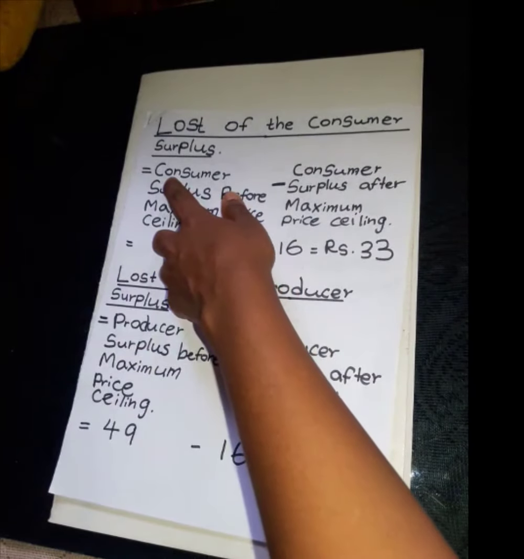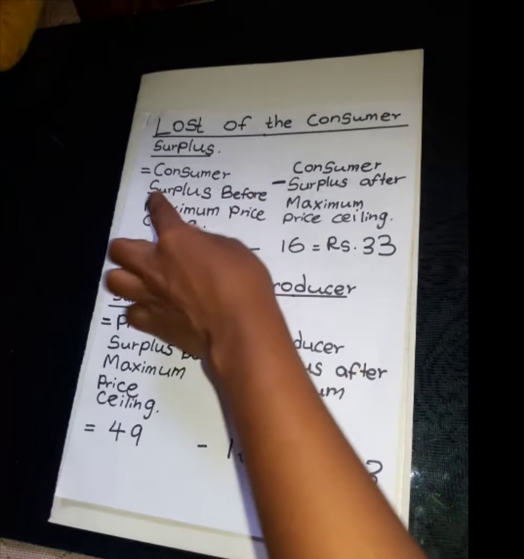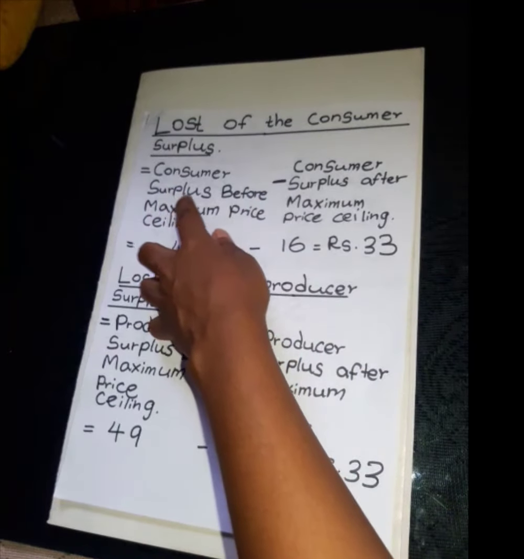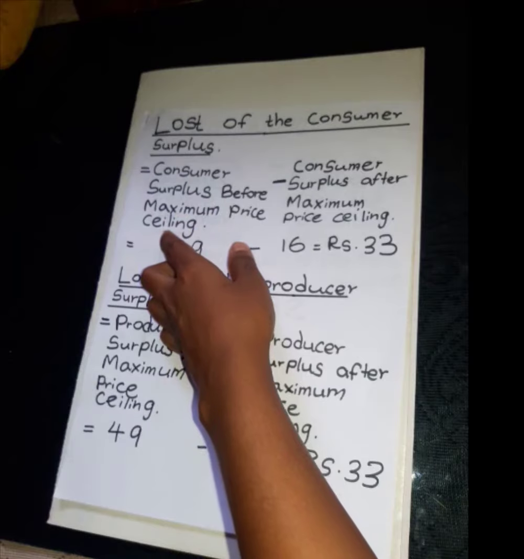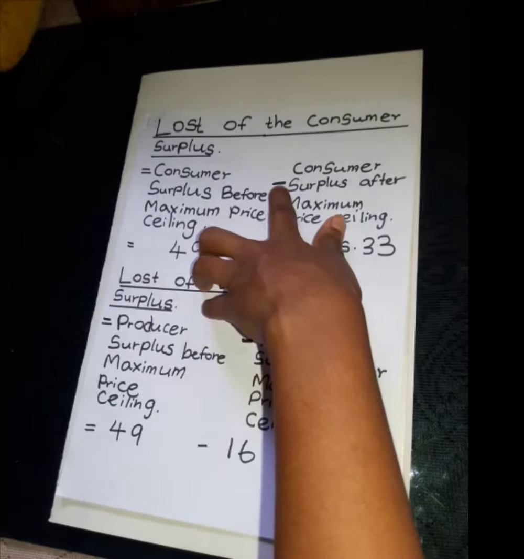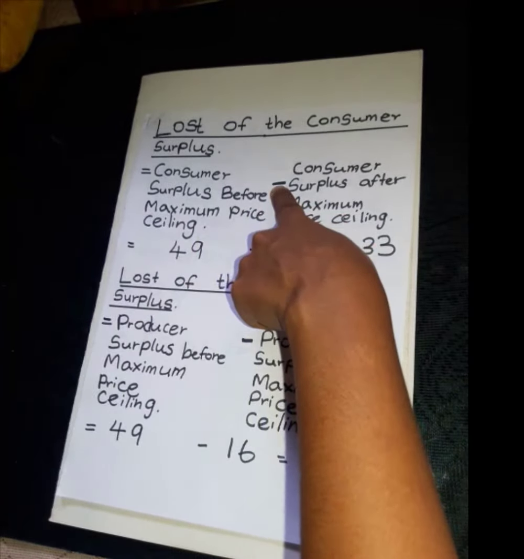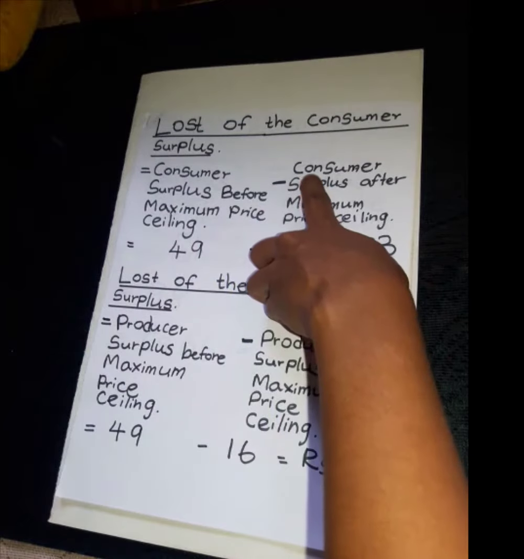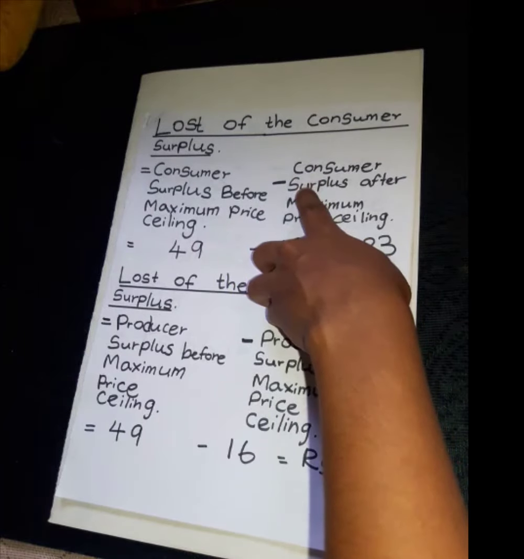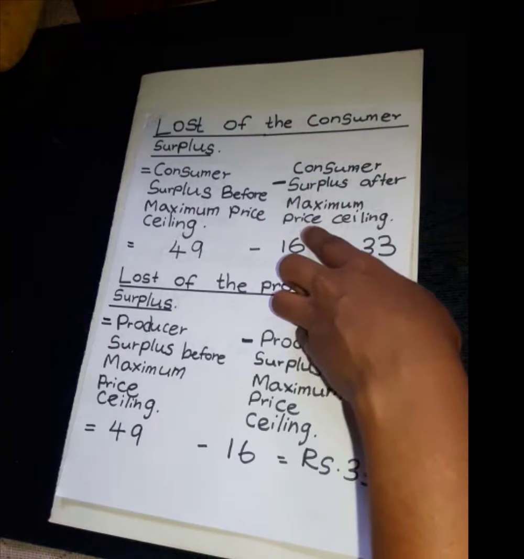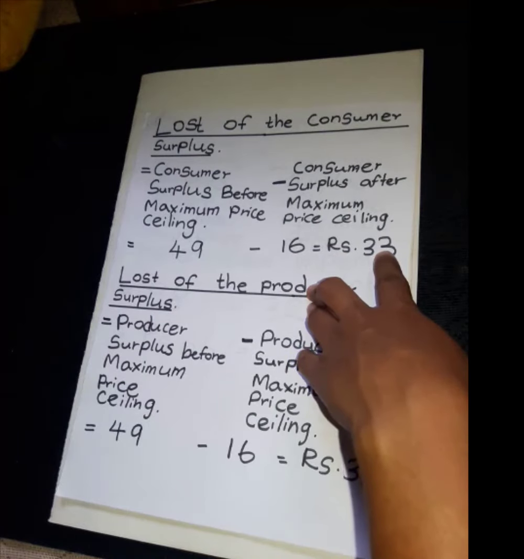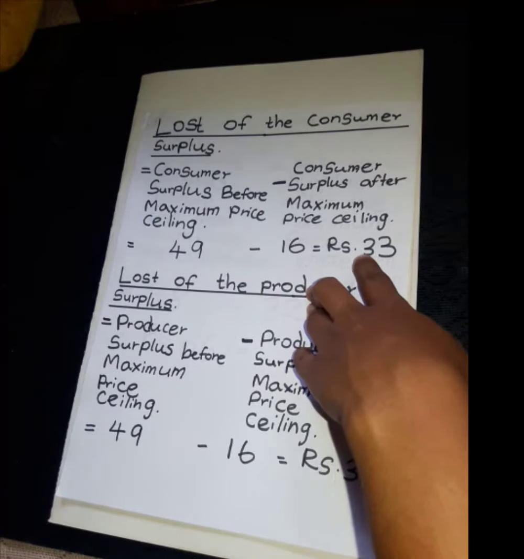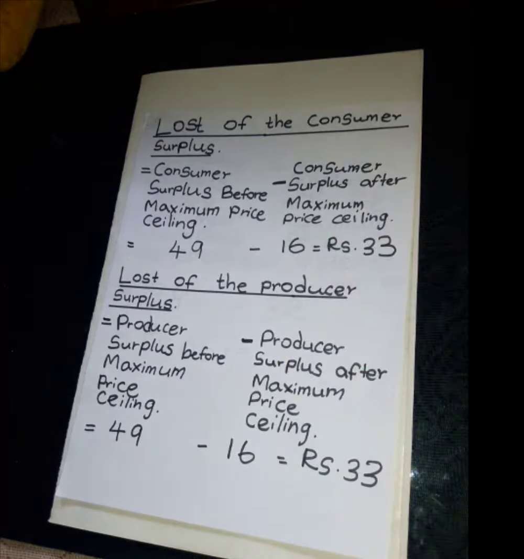We can use this formula also. Consumer surplus before implementing the maximum price ceiling, we deduct consumer surplus after the maximum price ceiling. So, it equals 33 rupees.